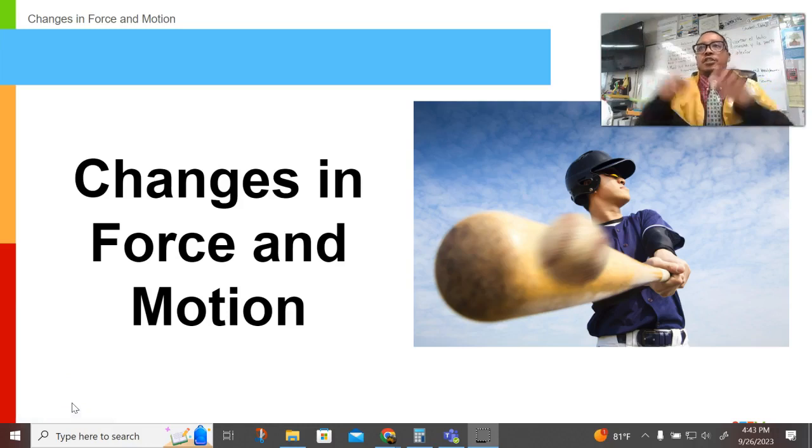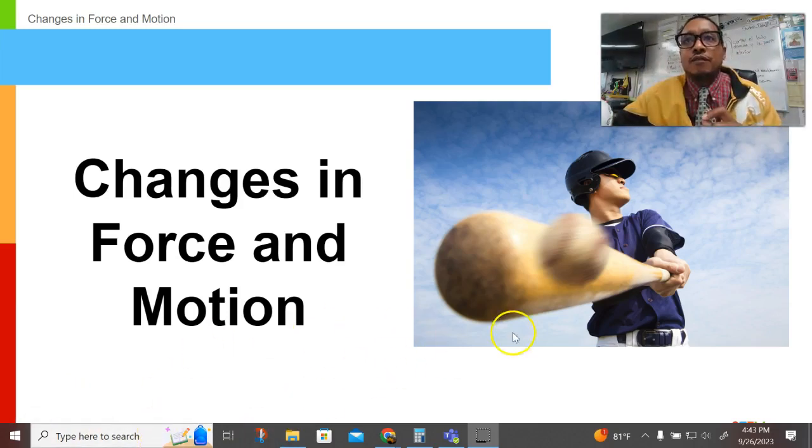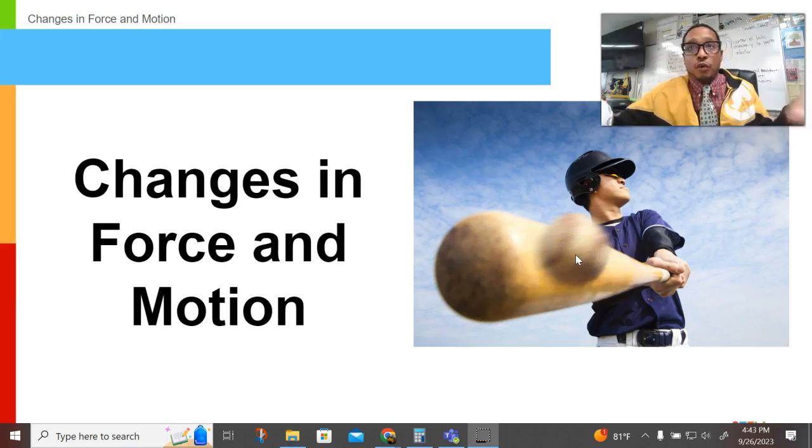Changes in force and motion. Yep, that's right, we are on to a new chapter. So we're going to talk about changes in force and in motion. If you think about a bat and a ball, there is a change in force and in motion from a bat hitting a ball.